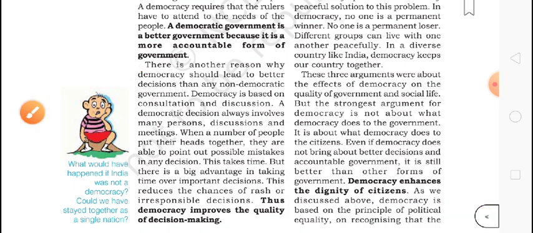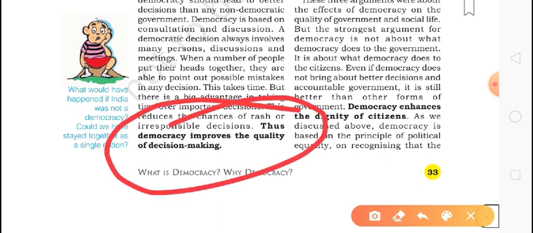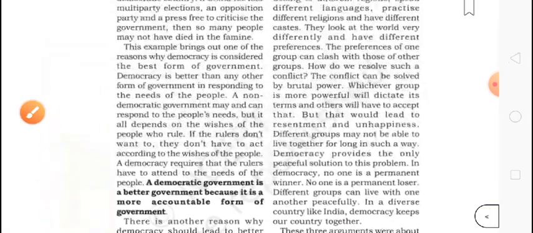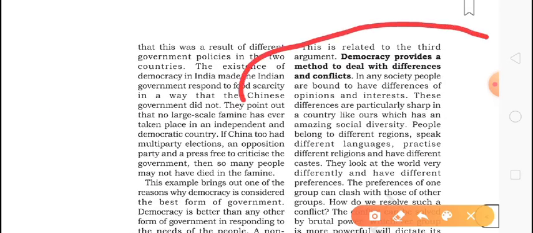So for this we can say democracy improves the quality of decision making. It means they take good decisions for the people. This is the second argument. Now third, very important, it will help you in class 10th also, this argument. This year in pre-board exams, the question came. This is related to the third argument.